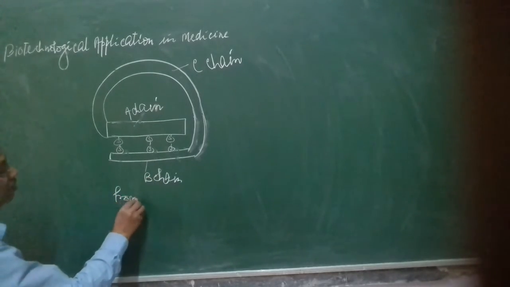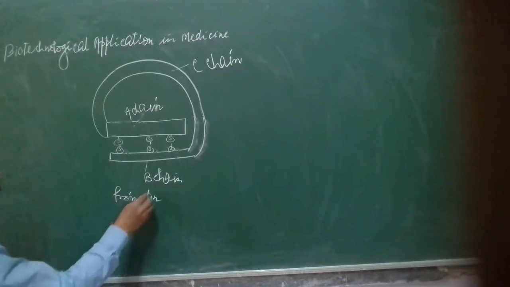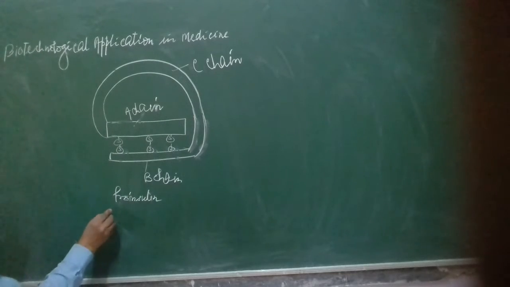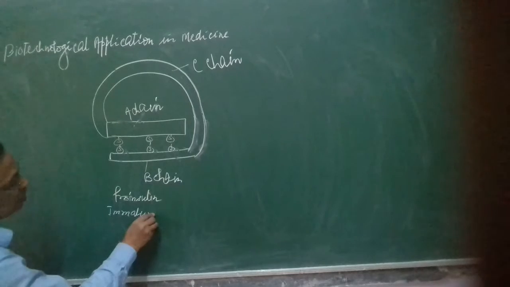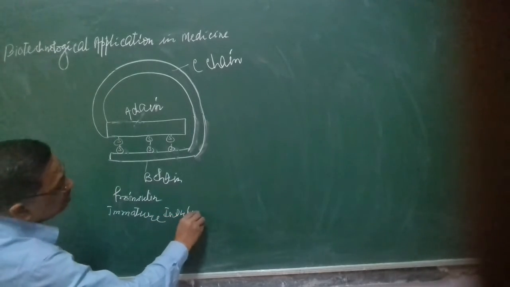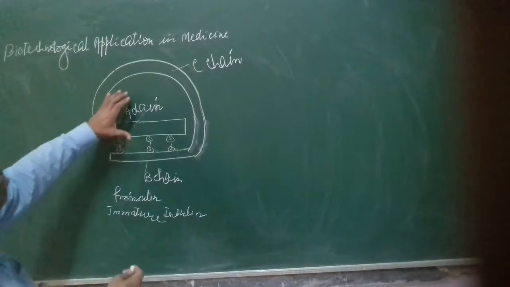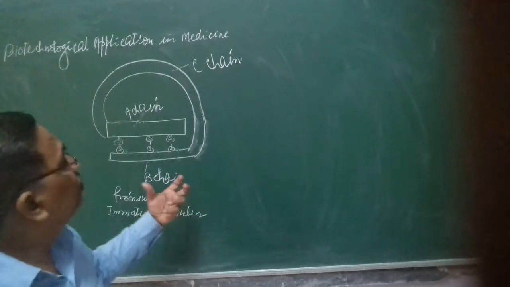This is pro-insulin, or immature insulin. Later on, this immature insulin undergoes processing in the beta cell.